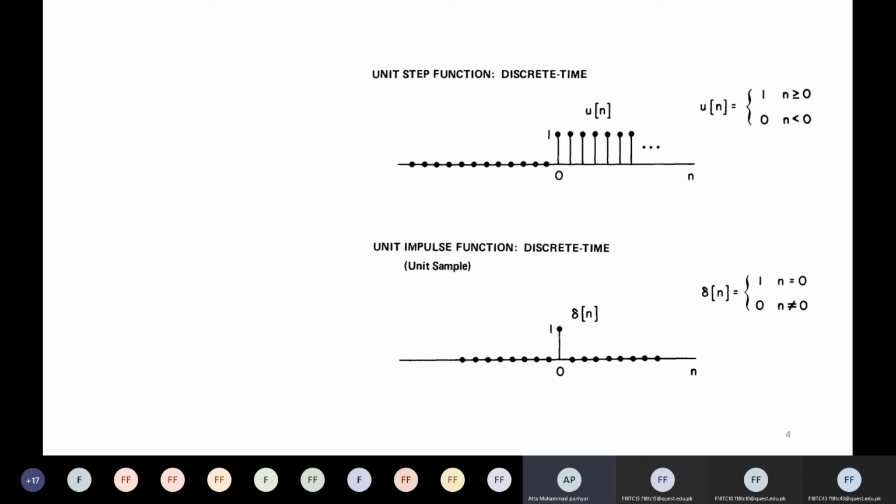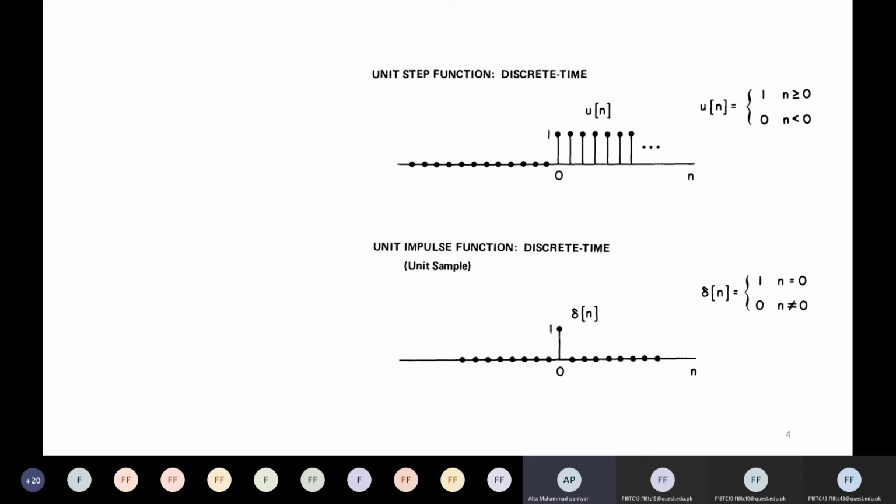It is always 1. There is no change in amplitude from 0 to, you can say, infinity. On the negative axis it is always 0. So it is very easy to define a discrete unit step signal, but we will talk about continuous time and see what the complications are there. But as far as the discrete time unit step function is concerned, it is very simple.